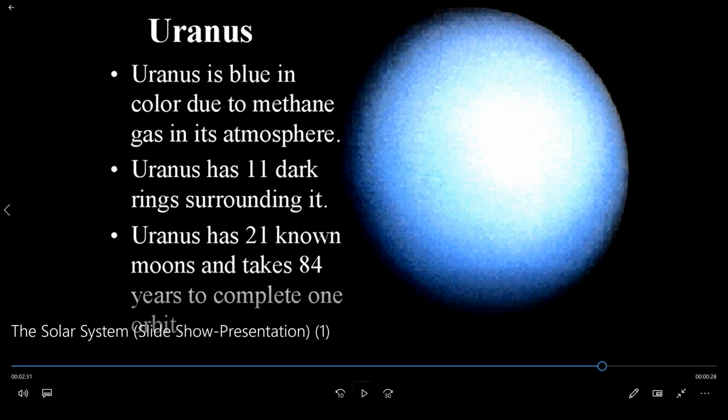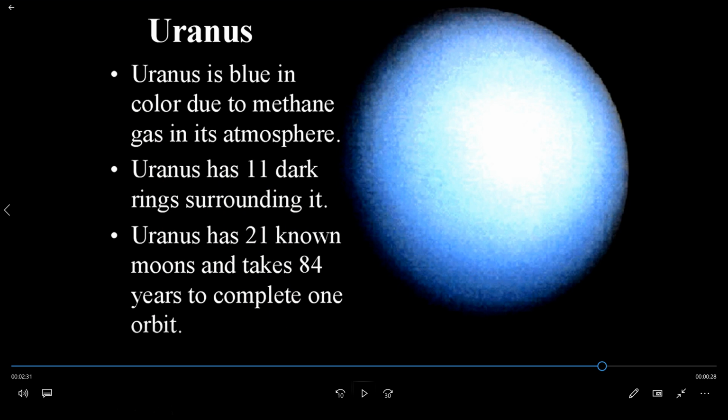Uranus. Uranus is blue in color due to methane gas in its atmosphere. It is filled with methane gas, so it appears blue in color. You can see the blue image. Okay. Uranus has 11 dark rings surrounding it.